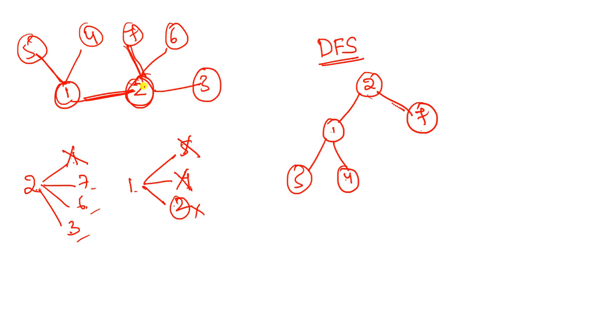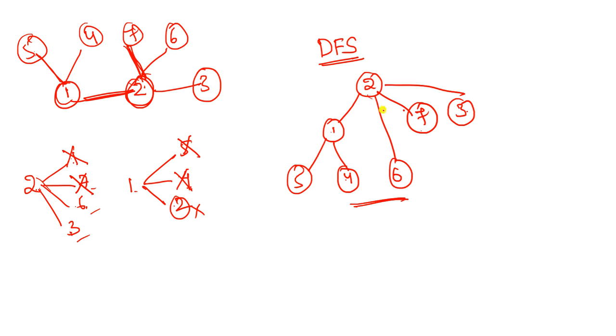So 2 is already visited, so backtrack to 2, and 7 is completed here. Now what vertices do we have? 3. So I insert 3 like this. Next, 3 does not have any other edges, so I backtrack to the tree, and now you can insert another one, that is 6. Like this you can construct the spanning trees.